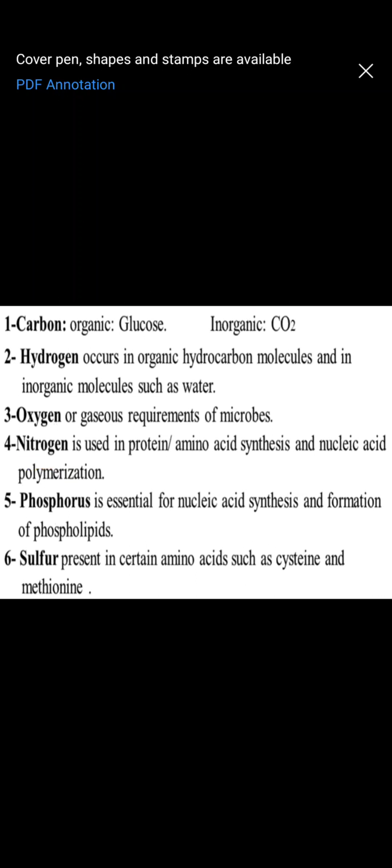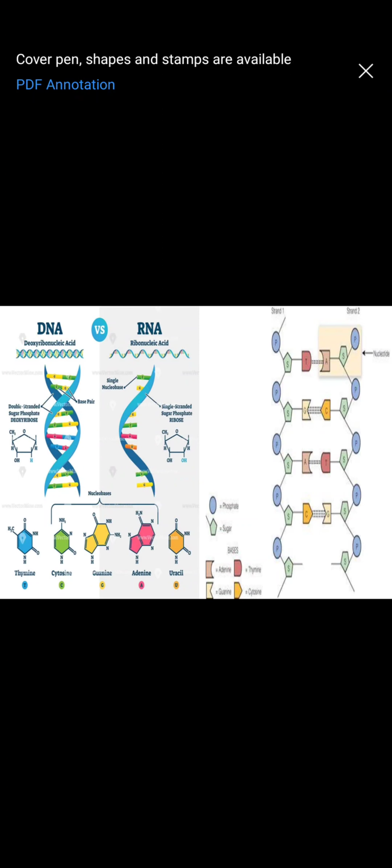The next component that is required is nitrogen. Nitrogen, again, if you see the structure of DNA, sugar phosphate backbone, apart from that nitrogenous bases. What are these nitrogenous bases? Purines and pyrimidines, that is thymine, cytosine, guanosine, adenine, uracil, etc.